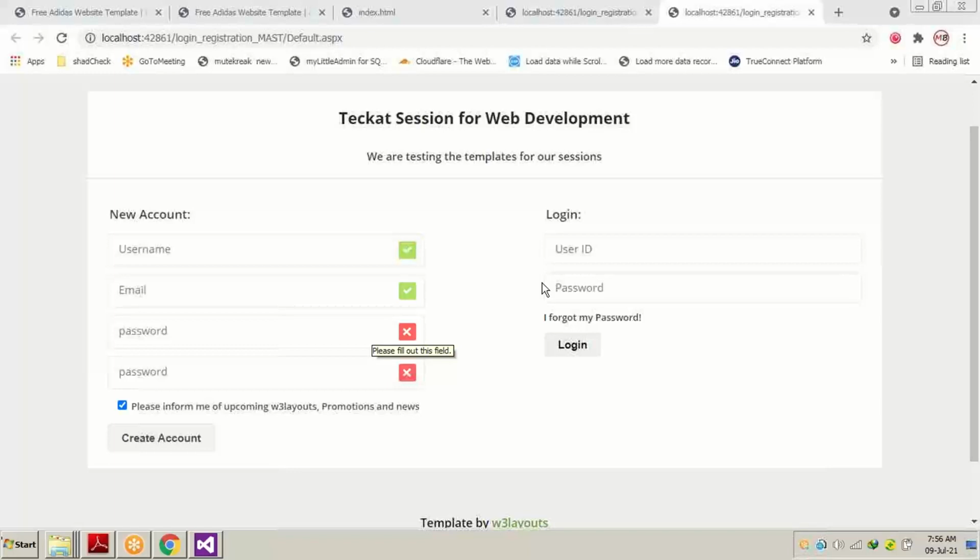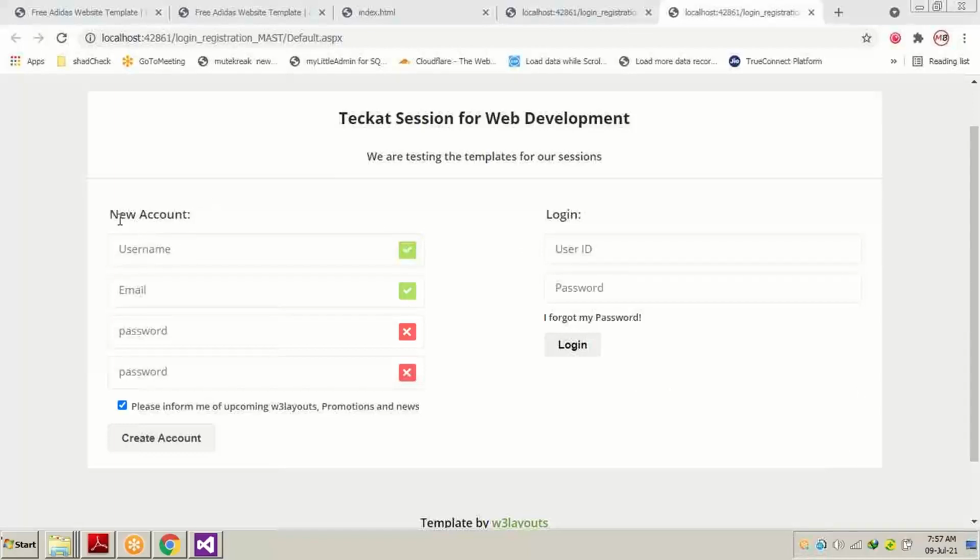We are not going to make any changes in CSS and JavaScript. Without making any changes, we are going to change only the HTML controls which we require to build our login and registration form. Meaning the buttons we have to change and the text boxes we have to change. Whatever HTML control is there, we have to replace it with our ASPX control.